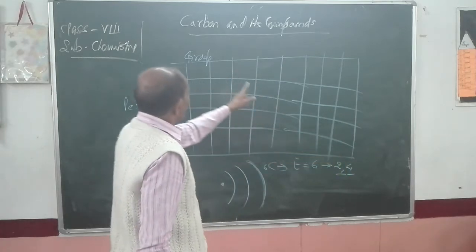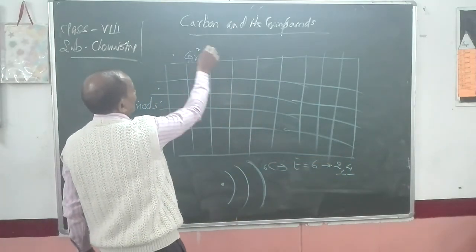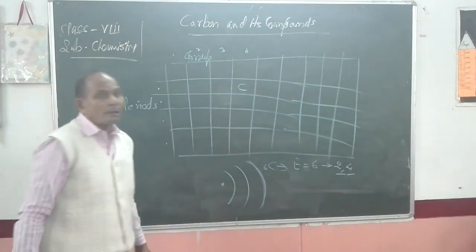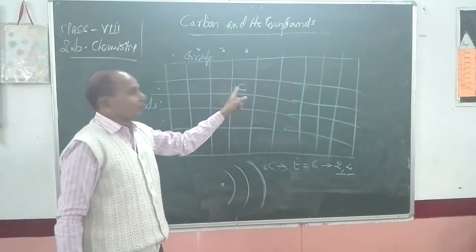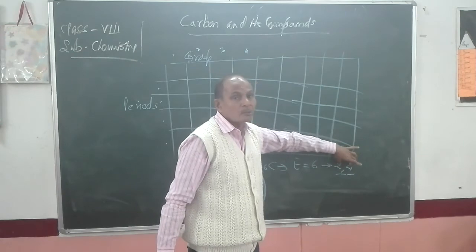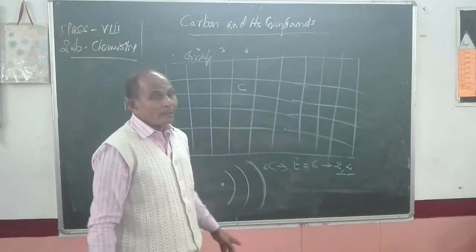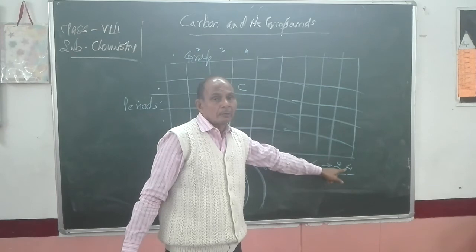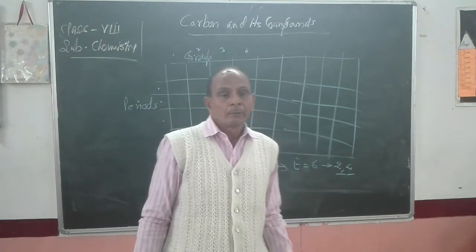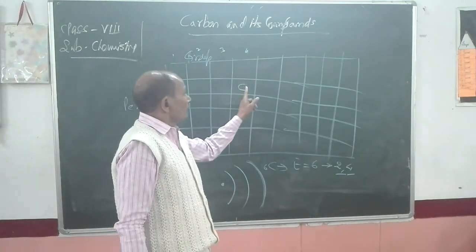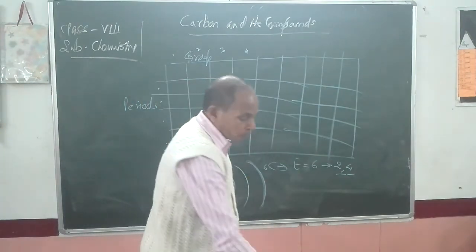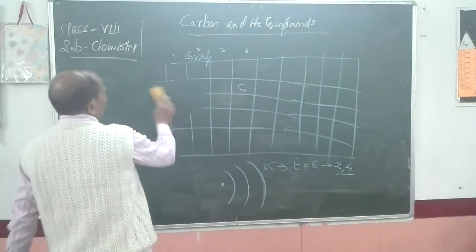So the group number will be 4: first, second, third, fourth. So it will come here. It means this one is the position of carbon: fourth group and second period. Period is decided by the number of orbits which are occupied, and group is decided by the number of valence electrons. So the position of carbon in the periodic table is group number 4 and period number 2. Clear? This is the position of carbon in the periodic table.